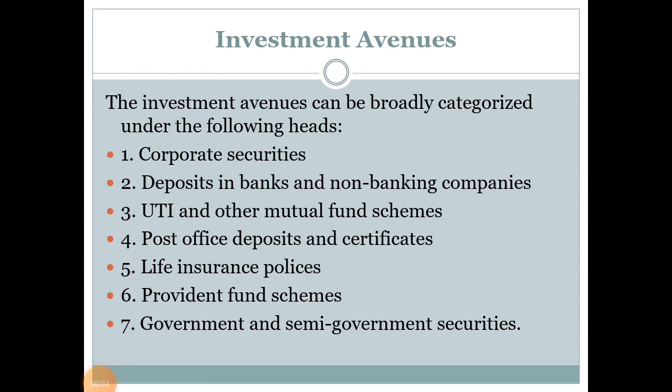Next topic is investment avenues. The investment avenues can be broadly categorized under the following heads: corporate securities, deposit in banks and NBFCs, UTI and other mutual fund schemes, post office rates, life insurance policies, provident fund schemes, government and semi-government securities. We will move to all these particular subheads one by one.